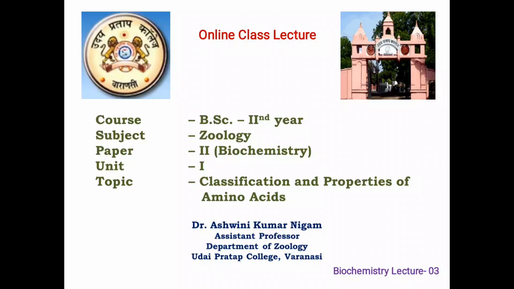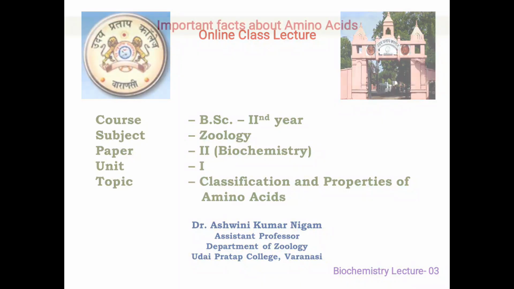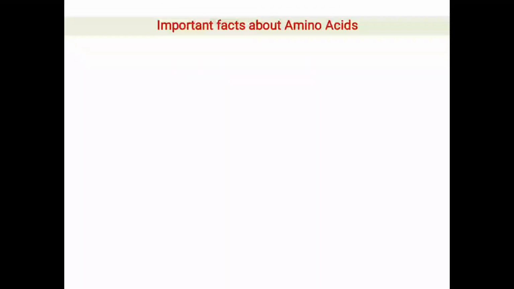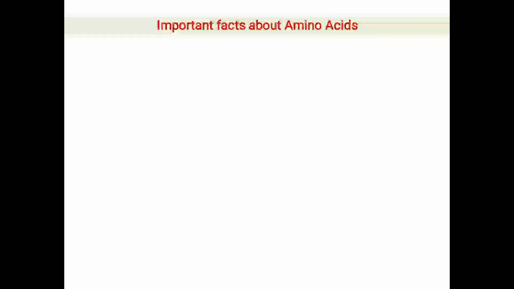In the previous lecture we have studied the classification, optical activity, chirality and stereochemistry of amino acids. Today we will learn about the important facts regarding amino acids, their ionization patterns and ionizing properties, zwitterions, and certain biological significances of the amino acids. Now, important facts about amino acids which are very important for your examinations.